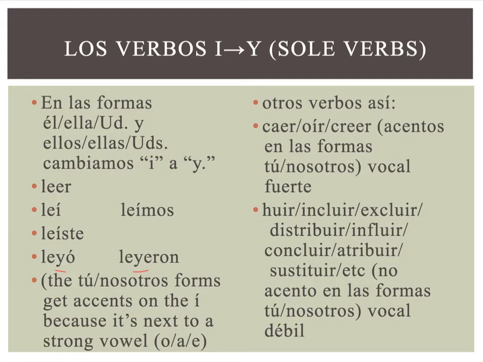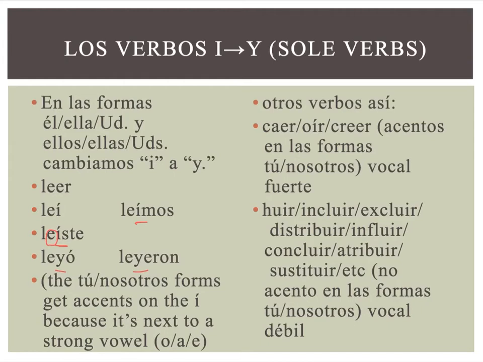If you don't do that, if you ended up with L-E-I-O with an accent, you have three vowels, it looks weird, people don't know how to pronounce it, so you switch the I to a Y, you're good to go. Now, remember in Spanish we have strong vowels and weak vowels. So for leer, even though normally iste and imos do not get an accent over that I, they're going to because your strong vowels are A, E, and O. And when that letter I, which is a weak vowel, I am weak and so are you, is next to a strong vowel like an E, then you have to accent it.